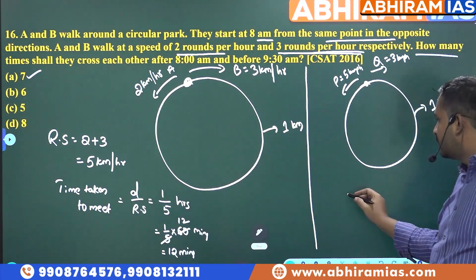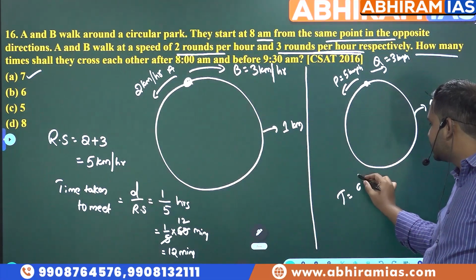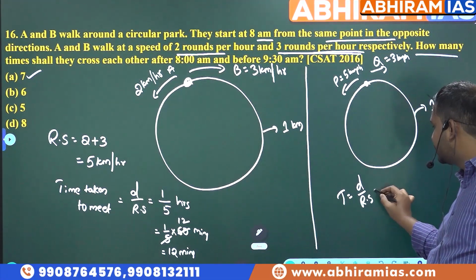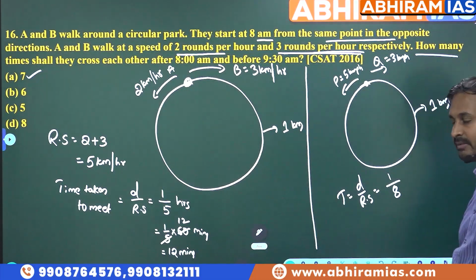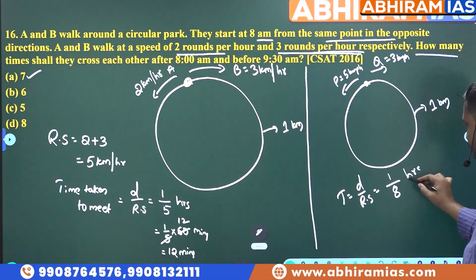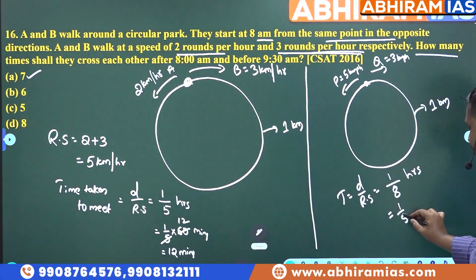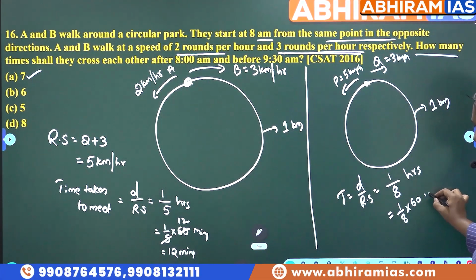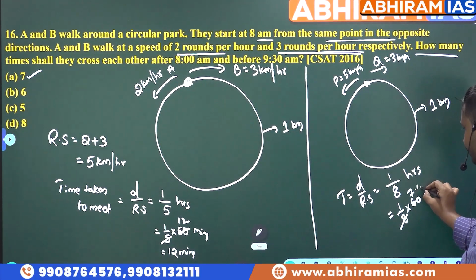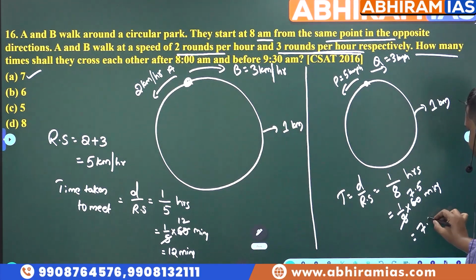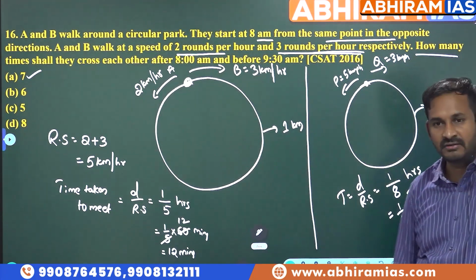Now, time taken to meet for once means distance by relative speed. Distance is 1 kilometer and relative speed is 8. 1 by 8 what? Hours. 1 by 8 hours. So that means 1 by 8 into 60 minutes. If you cancel it, you will get 7.5. That means for every 7.5 minutes, the two persons will meet for once.